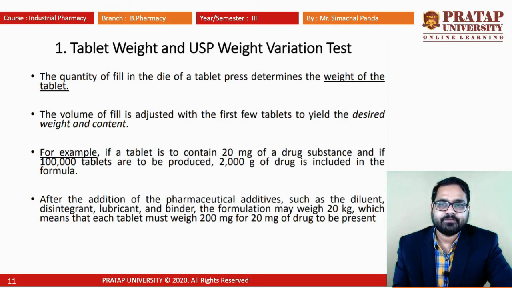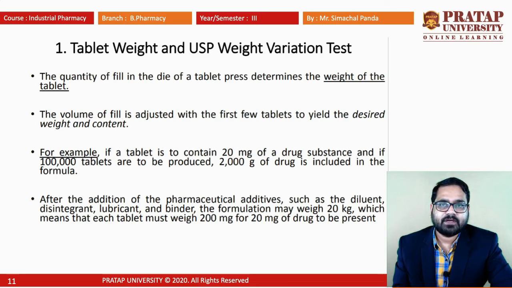For example, if the tablet contains 20 mg of a drug substance, and if 1 lakh tablets are to be produced, that must have 200 grams of drug. So after the addition of pharmaceutical additives such as the diluent, disintegrant, lubricant, and binder, the formulation may weigh 20 kg, which means that the tablet must weigh 200 mg for 20 mg of drug to be present.